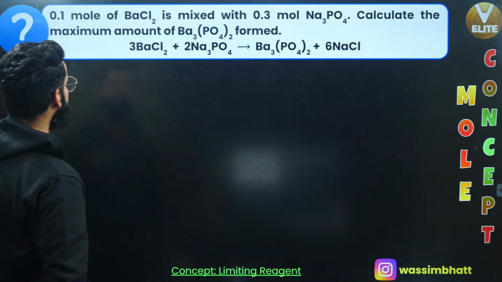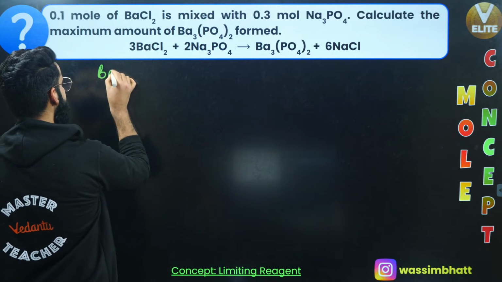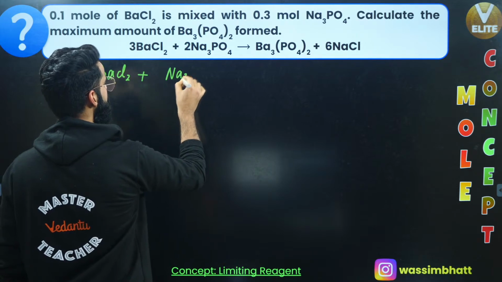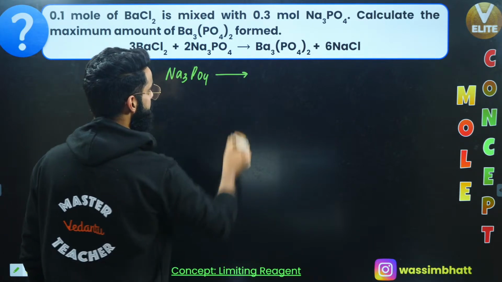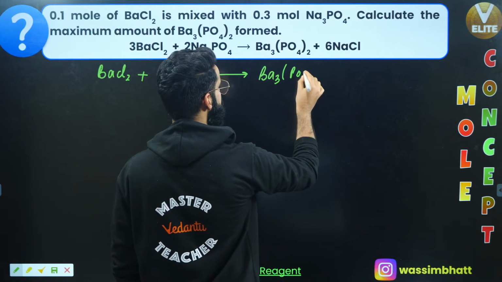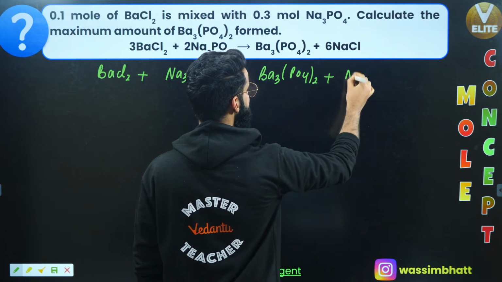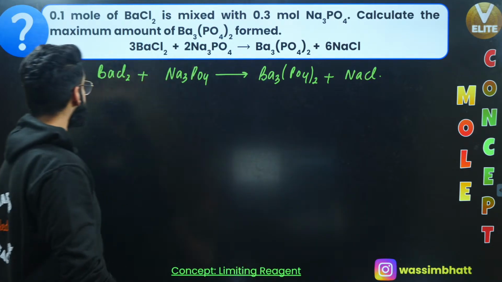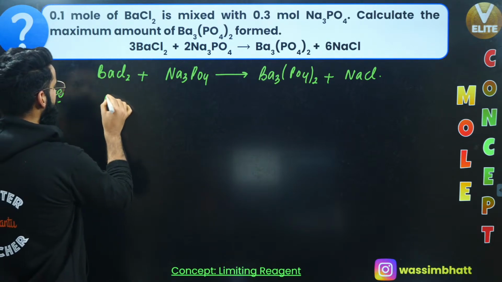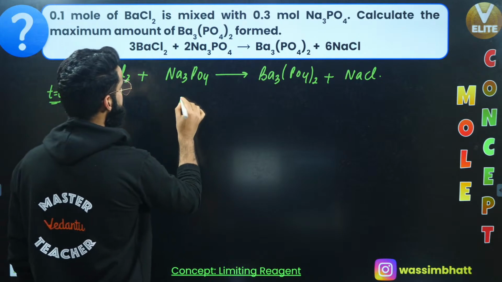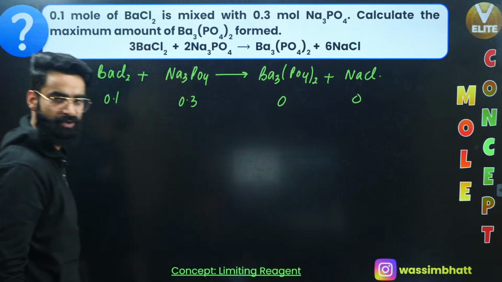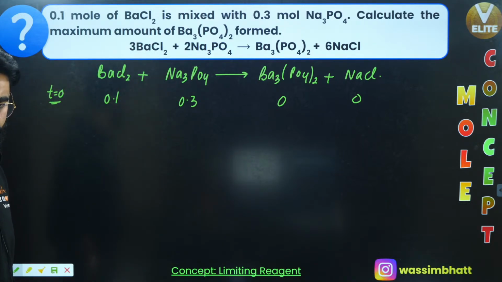0.1 mole of BaCl2 reacting with Na3PO4. And remember, when BaCl2 reacts with Na3PO4, it leads to the formation of Ba3(PO4)2 and NaCl. The reaction is also given to you. See guys, at time t equal to 0, in the beginning, 0.1 moles of BaCl2 are mixed with 0.3 moles of Na3PO4. The products are going to be 0 because the reaction has not started yet.